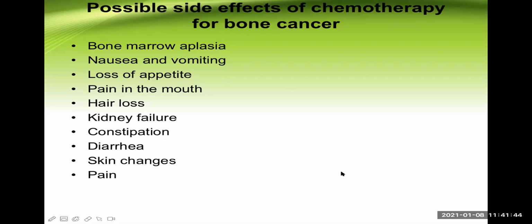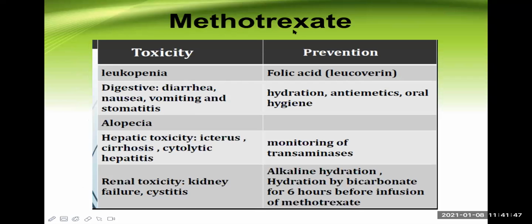Now, at last, methotrexate is one of the very important chemotherapeutic agents. So sometimes a question may come on the toxic effects of methotrexate. That's why this is listed here. It can cause leukopenia, or you can say it can cause pancytopenia. There may be some non-specific features like diarrhea, nausea and vomiting, or stomatitis. This is inflammation of the oral cavity. Stomatitis also leads to oral ulcer. Alopecia is a loss of hair. It can cause hepatic toxicity, and it can also lead to renal toxicity. So these are the different problems of methotrexate.